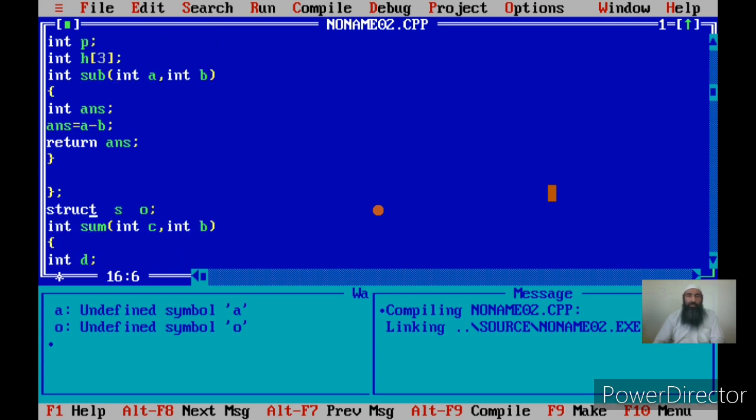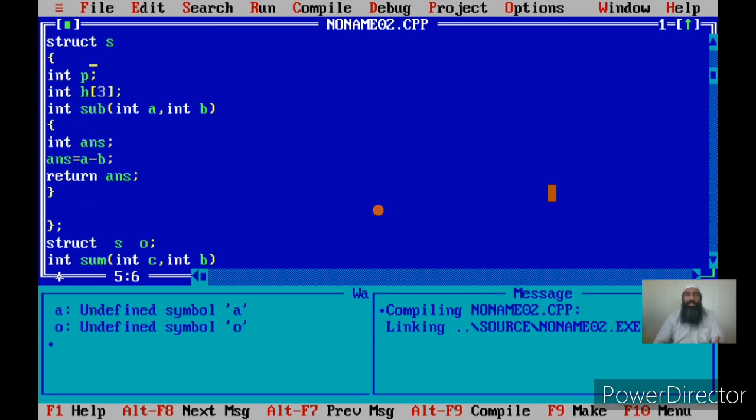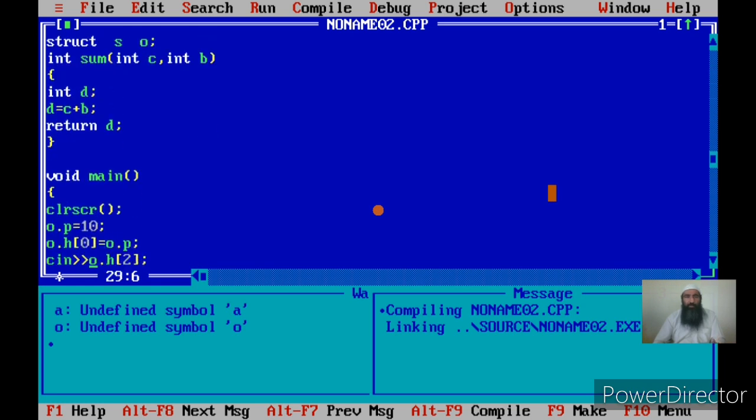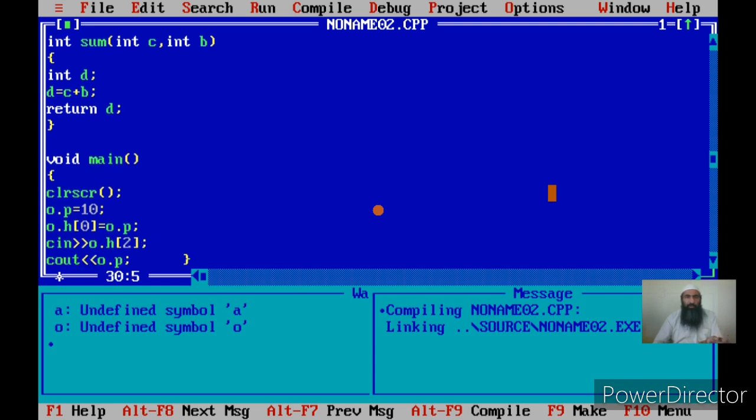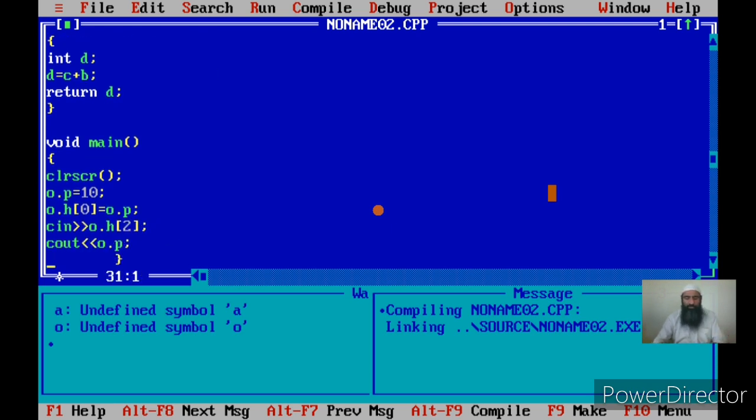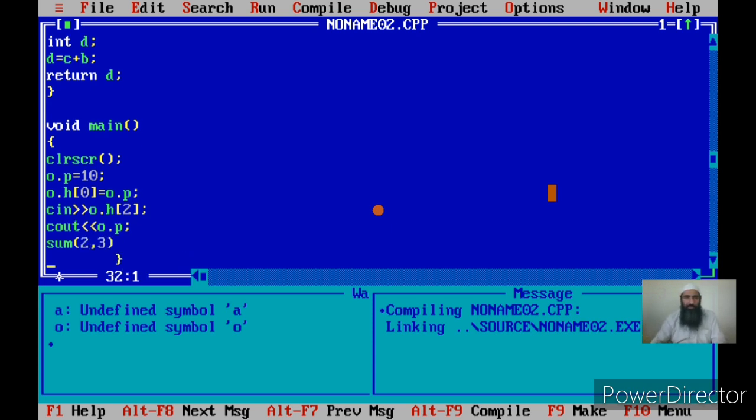Okay, let us first call this function and see if we can access it or not. Let us first call the sum function, because sum is not within the structure definition. This will help clarify one more thing. I can say the sum function and I can give two values. This is an independent function and it is not a part of any structure definition. Okay, so I am calling sum with two values, 2 and 3. Okay. Let me remove these statements.